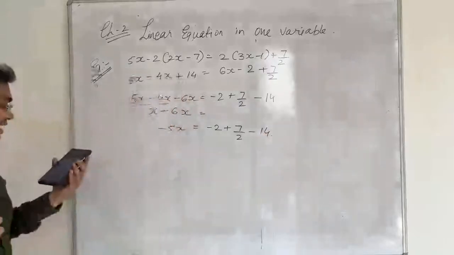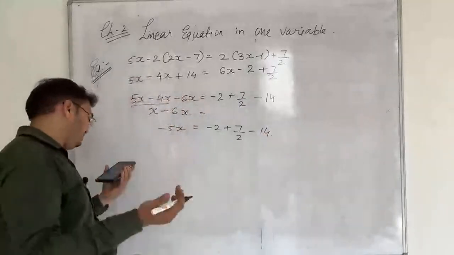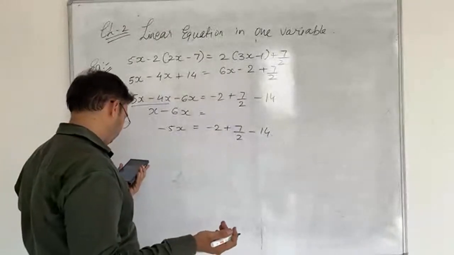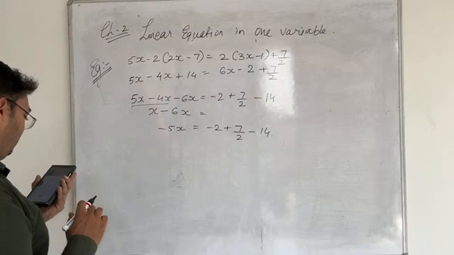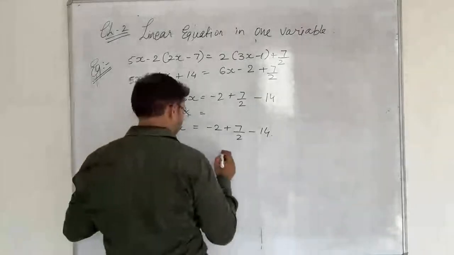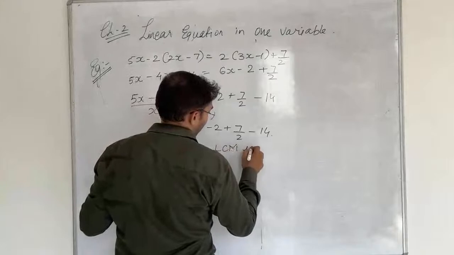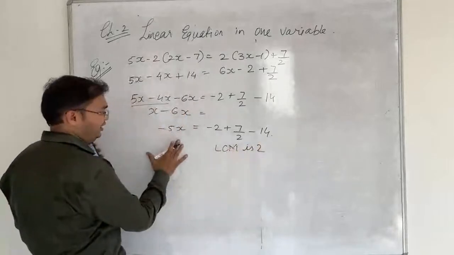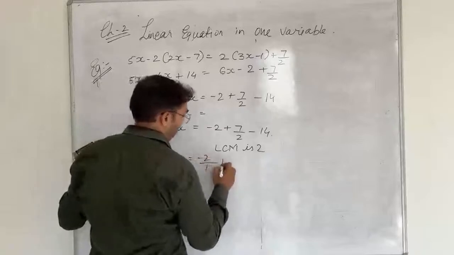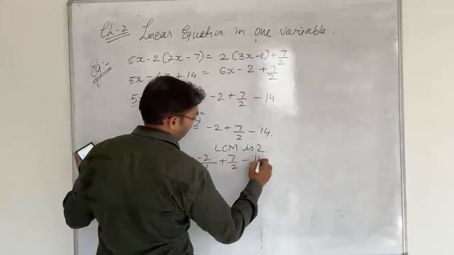Now we need to take the LCM on the right hand side. What would be the LCM? Yes, everyone is answering 2 definitely. So your LCM is 2. And if LCM is 2, then here we are not going to disturb anything. Minus 5x as it is, minus 2 upon 1 plus 7 upon 2 minus 14 upon 1.